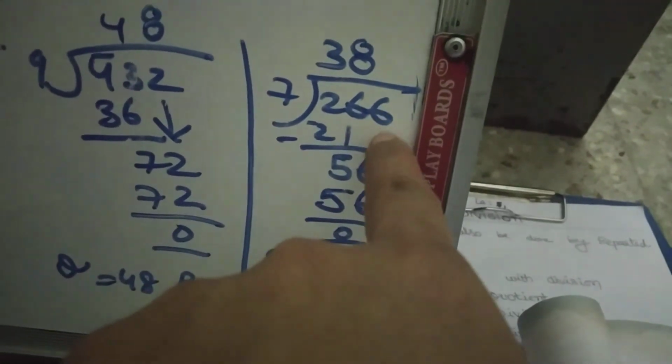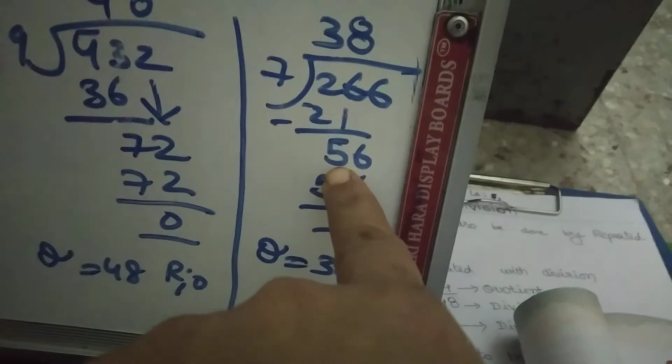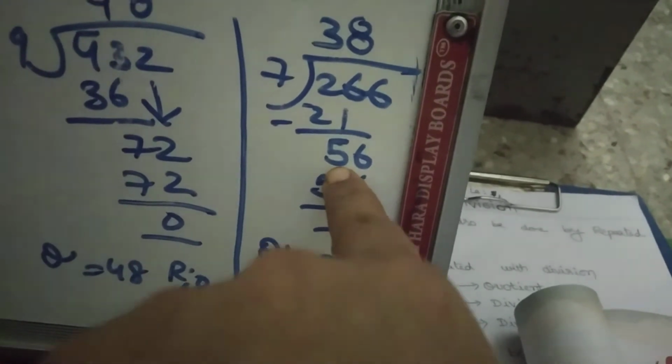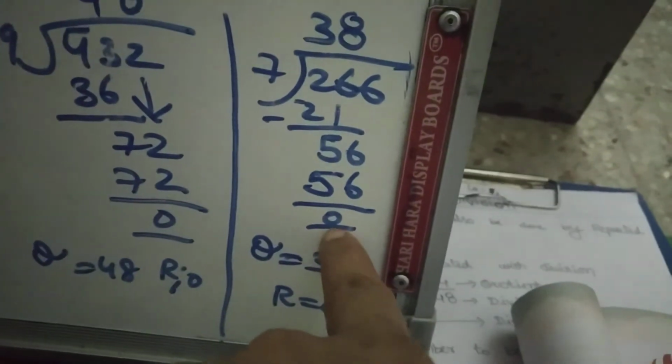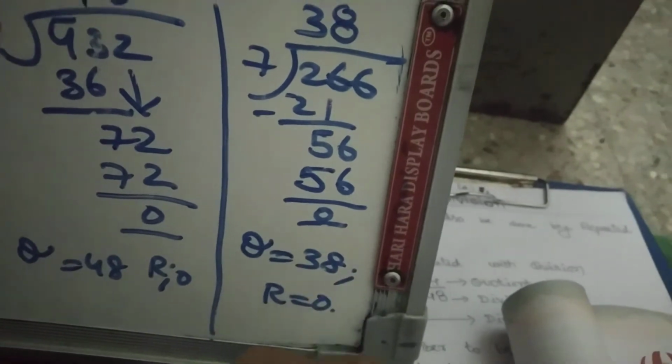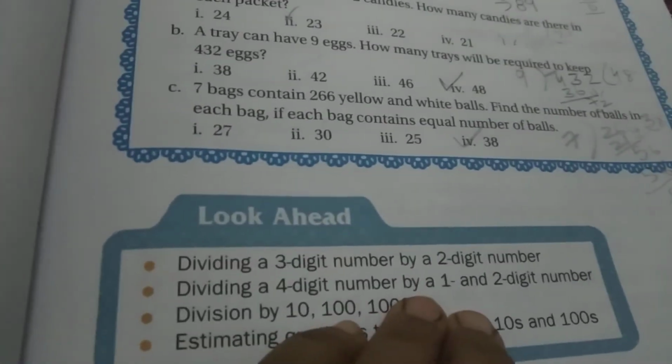Next carry down 6. Now we got 56. In the 7 table, 7 eights are 56. Remainder 0. Quotient is 38. So hope you have understood this warm-up, children. Next we will see dividing a 3-digit number by a 2-digit number.